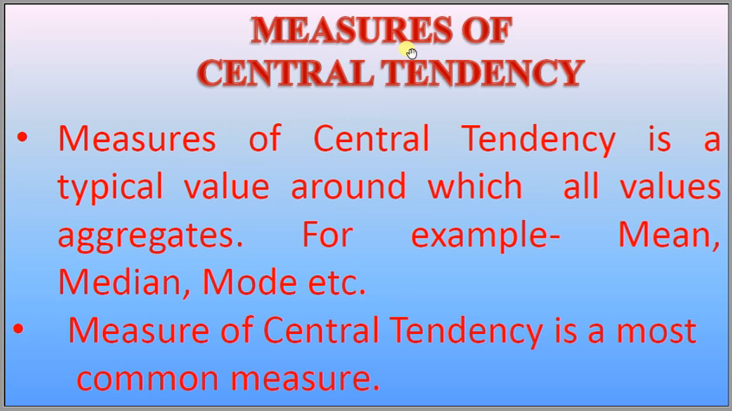Let us start with measures of central tendency. What is a measure of central tendency? A measure of central tendency is a typical value around which all values aggregate. For example, mean, median, mode. A measure of central tendency is a value around which all observations are scattered, and it represents the whole data. It is the most common measure, and mean, median, and mode are the measures of central tendency.